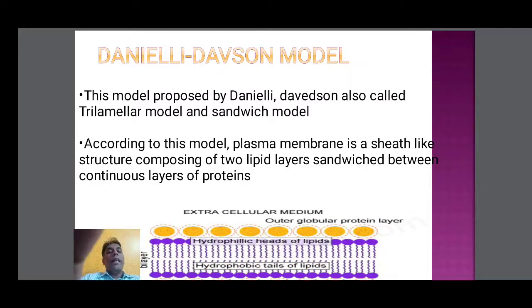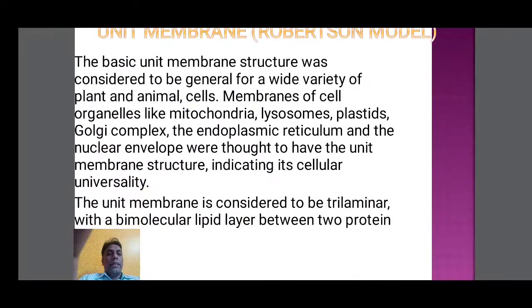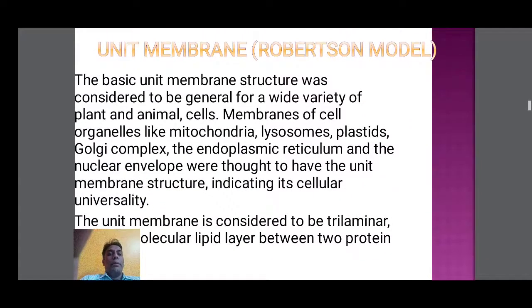At the same time, three layers are there. That's why we call it the trilamellar model. So this model was proposed by Danielli and Davson. The next model is the unit membrane model.